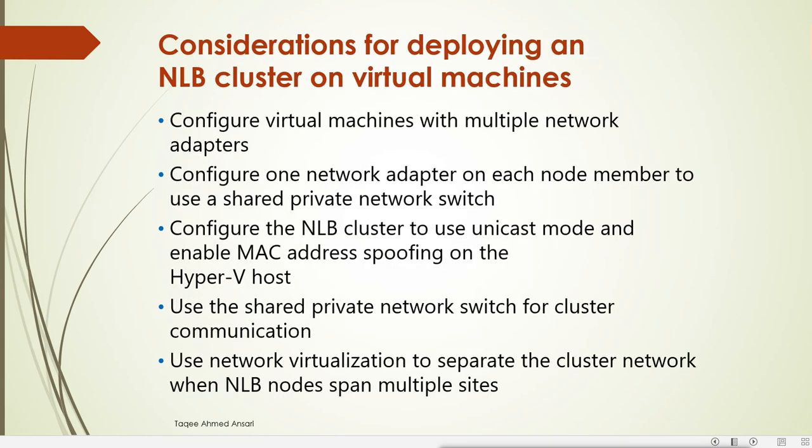Then, considerations for deploying an NLB cluster on virtual machines, and configuring a virtual machine with multiple network adapters. If we want to use a virtual machine as an NLB cluster node, we should configure it with multiple network adapters. Configure one network adapter on each node member to use a shared private network switch, configure the NLB cluster to use unicast mode, and enable MAC address spoofing on the Hyper-V host. Then use this shared private network switch for cluster communication. Then use network virtualization to separate the cluster network when NLB nodes span multiple sites.